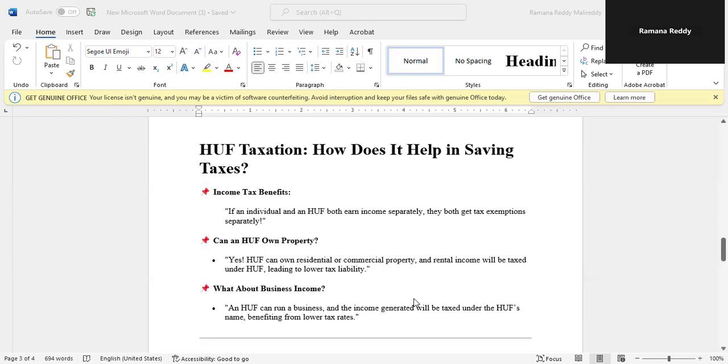What about business income? HUF can run a business, and the income generated will be taxed under the HUF's name, benefiting from lower tax rates.